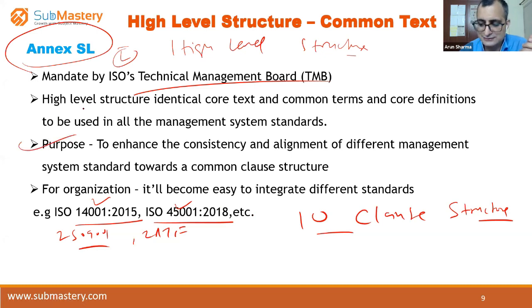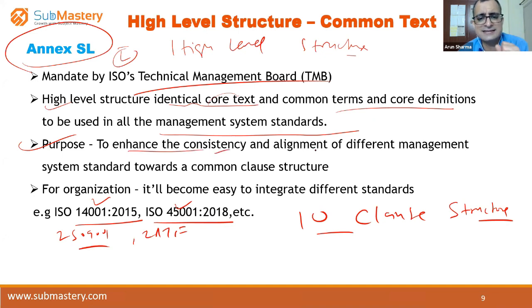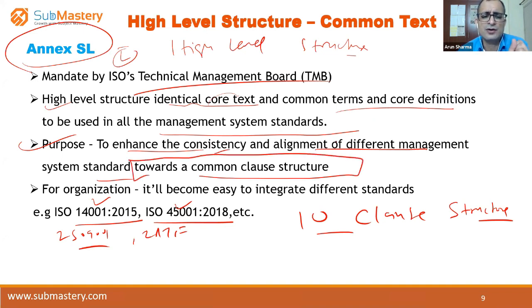The purpose: high level structure is the identical core text and common terms and core definitions to be used in all management systems. So for many of the system standards, it's the technical committees' work to align them, to follow those structures. The purpose is to enhance the consistency and alignment of different management systems towards a common clause structure. You tell me what will happen if the clause structure is common. Wouldn't it be easy to integrate?